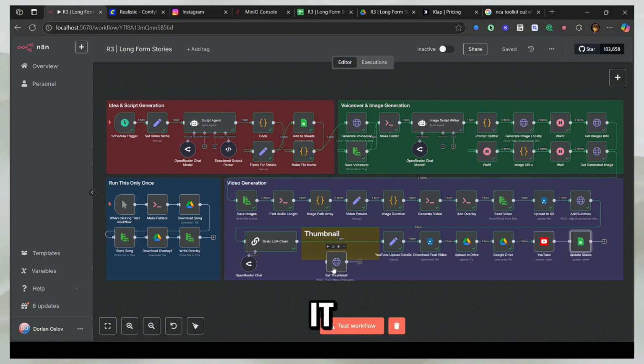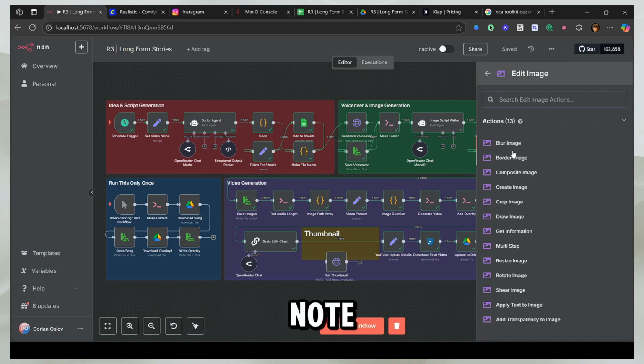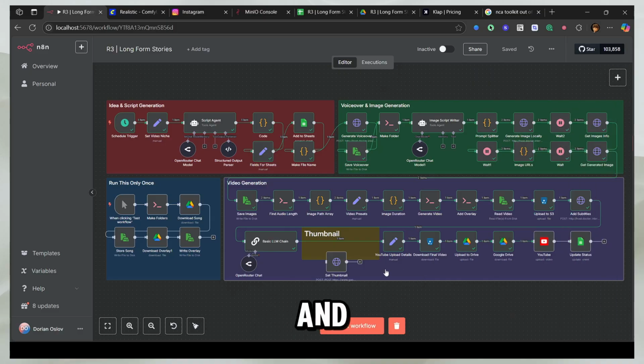Personally, I would not do it, at least yet. Or if I get some great API to edit the image, for example, let me show you how you can do that too. You can just make an image with ComfyUI or something with some specific model, and then you have this edit image node. So you can actually add stuff on it. You can see apply text to image. So you can do a few of these things here, and that's going to be your thumbnail, and you can update it. So that will be all for this video.